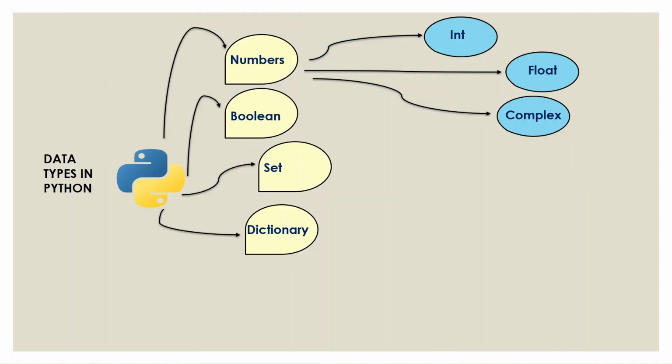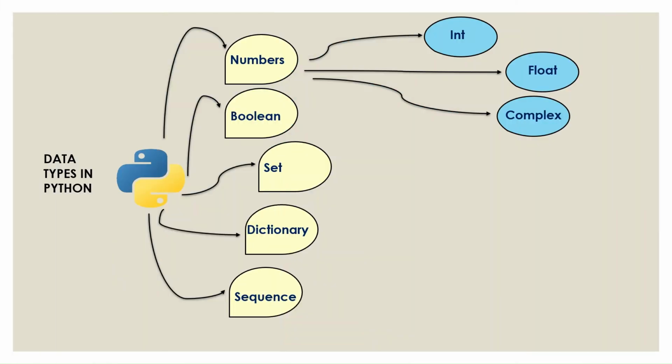Then you have dictionary. Dictionary is kind of similar to set, but dictionary comes with a pair of key and value. Say for example, I wanted to create a dictionary of one of my students in the class, and say that the key is going to be name, and then comes the name of the person. I'm going to show this all as an example in the Jupyter notebook once we get over there.